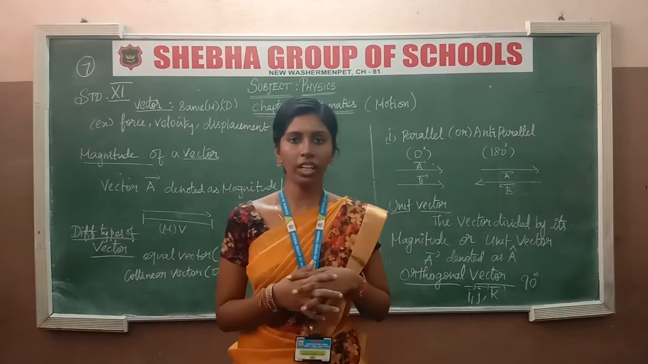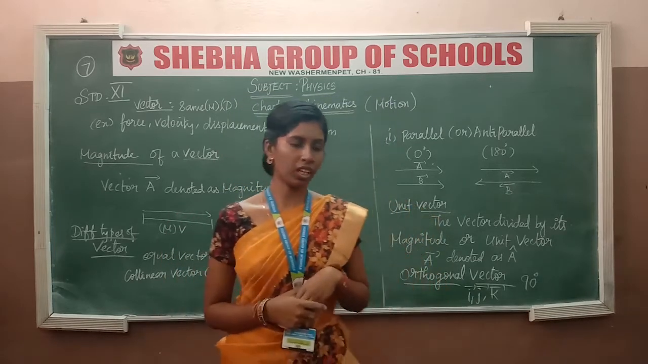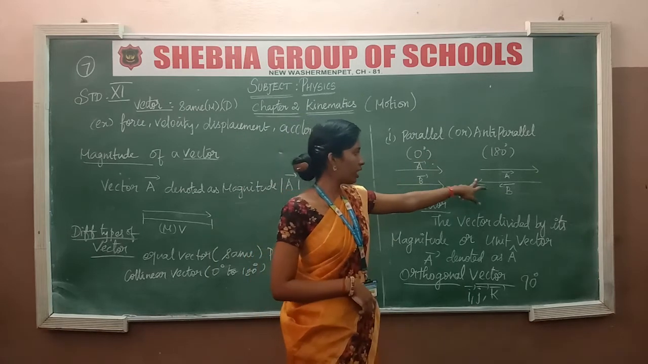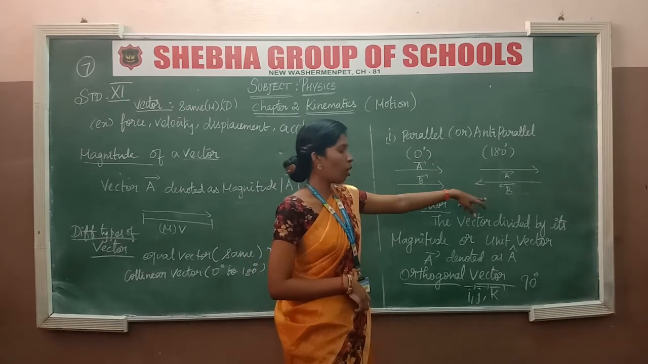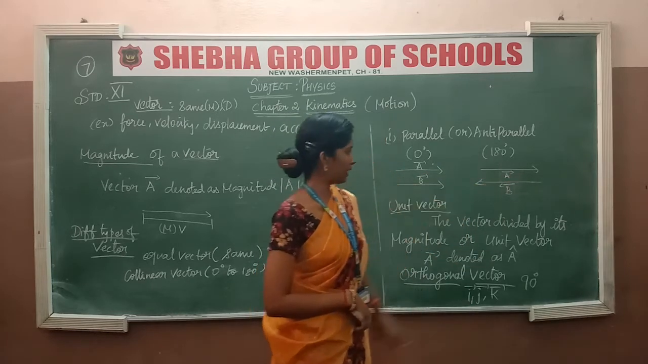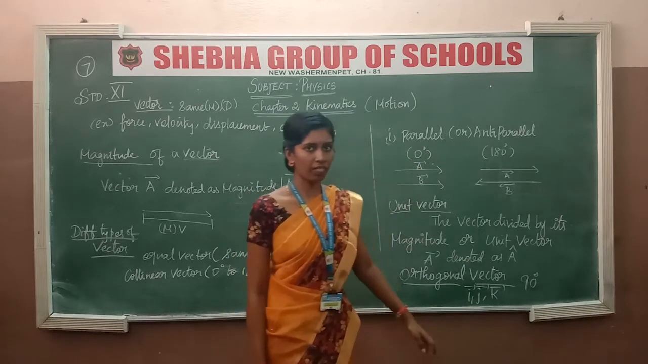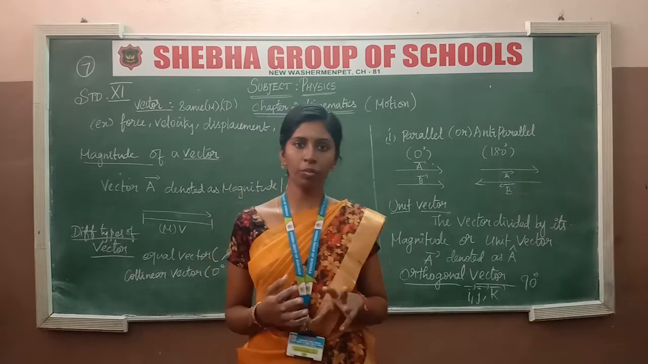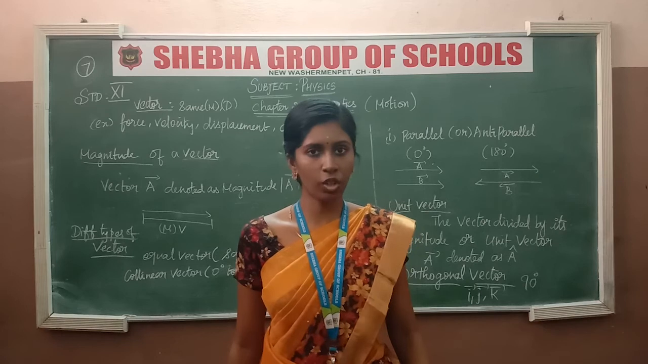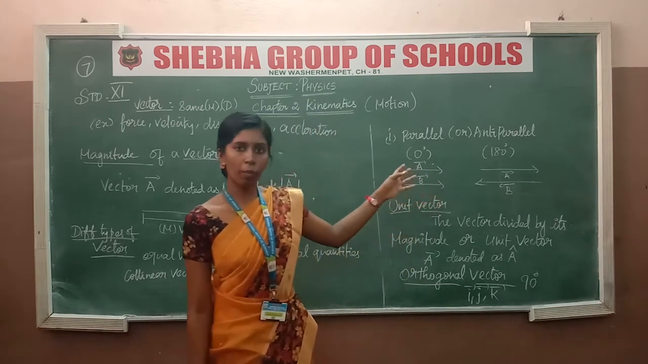When two objects are moving parallel to each other, in a parallel direction with parallel force, the angle is calculated as 0 degree. If the directions are opposite to each other, it's calculated as 180 degree. So it's a parallel vector and another one is the anti-parallel vector. In a parallel vector, two objects move in the same place with the same motion, so it's calculated as 0 degree, and anti-parallel means 180 degree, in opposite directions.